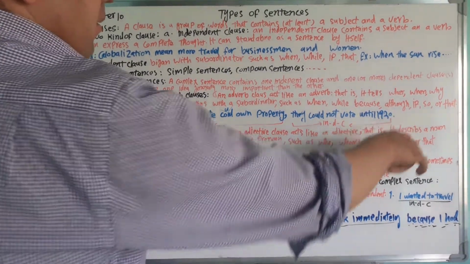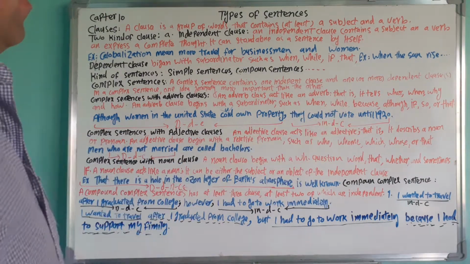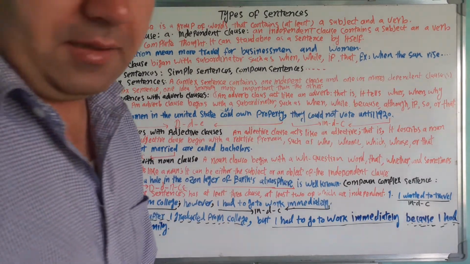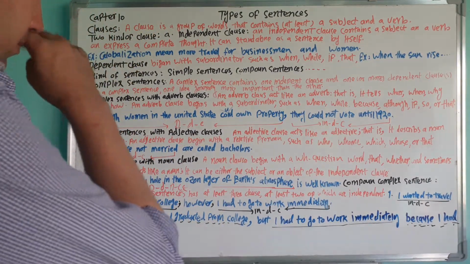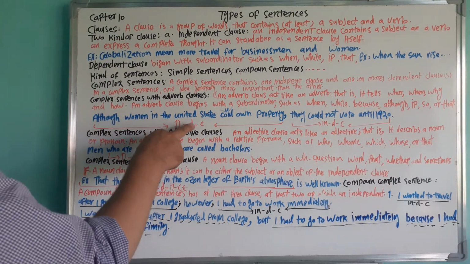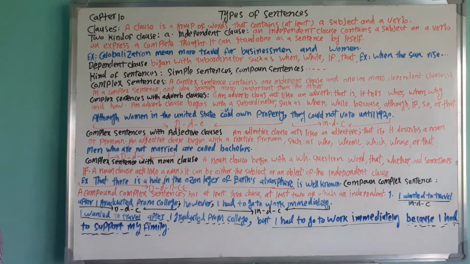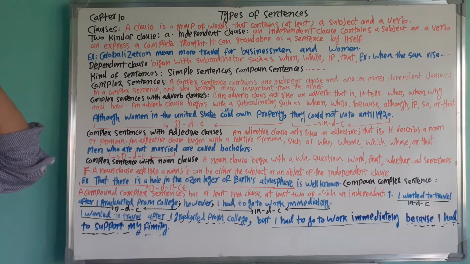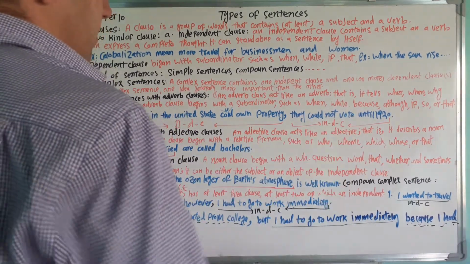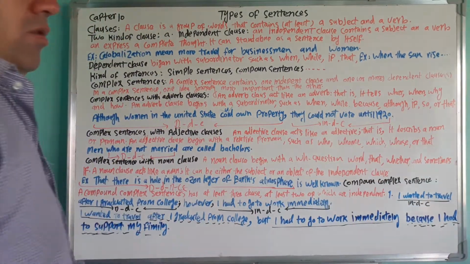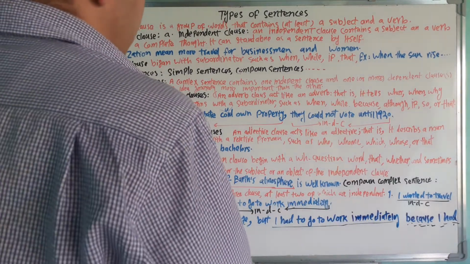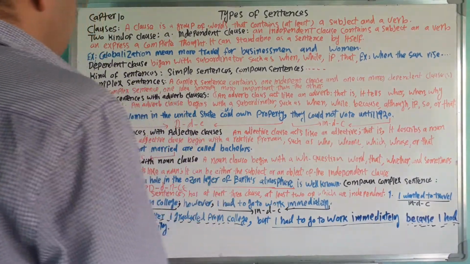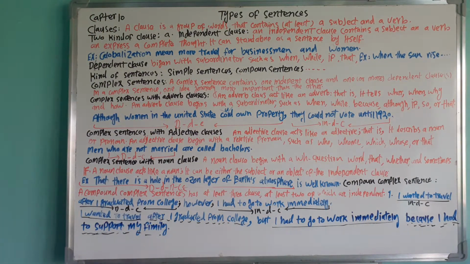It's a dependent clause and an independent clause. But both combine to make a complex sentence. Complex sentence with an adverb clause.